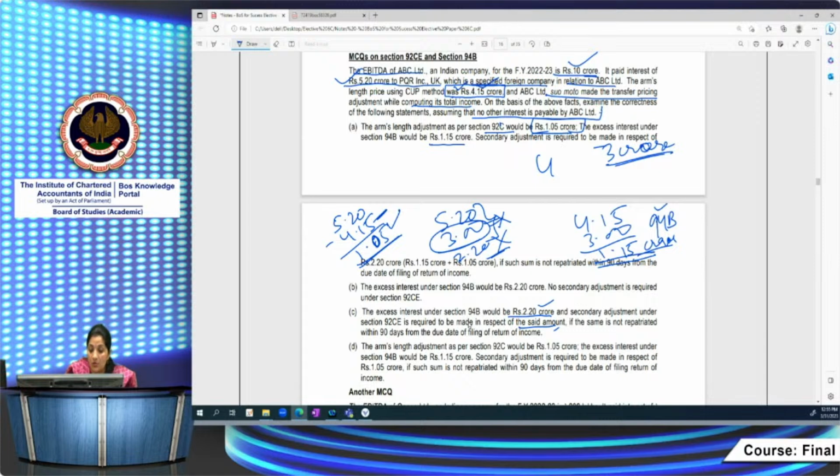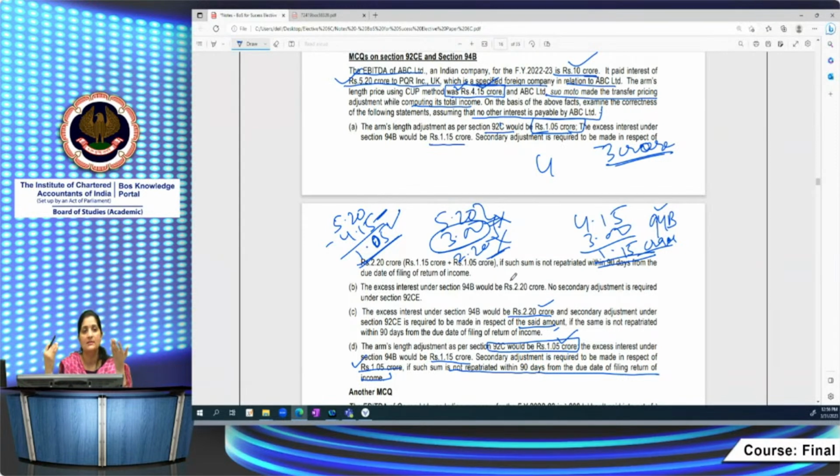The option giving you that arm length adjustment as per section 92C would be one, primary adjustment कितने की होगी? 1.05 crore की. The excess interest under section 94B would be 1.15 crore. 94B में 1.15. Secondary adjustment is required to be made in respect of similarly 1.05 की primary थी, उसी के respect में you are going to make the secondary adjustment for 1.05 crore, if such sum is not repatriated within 90 days from the due date. So primary adjustment आपको कितने की करनी है? 1.05 की and 1.15 की आपकी 94B adjustment. Right? It is suo motu.